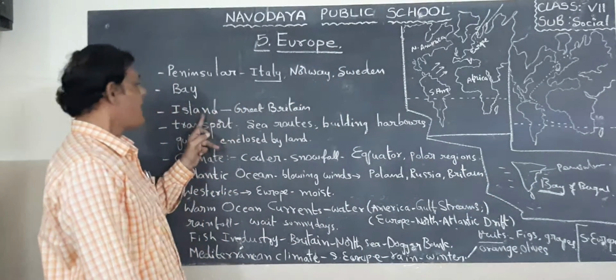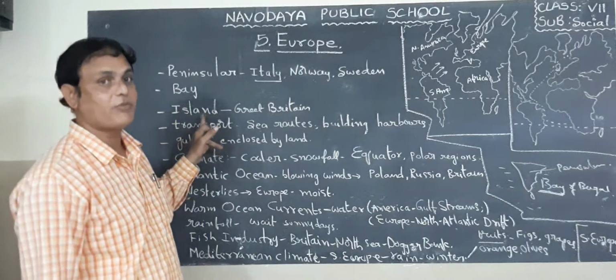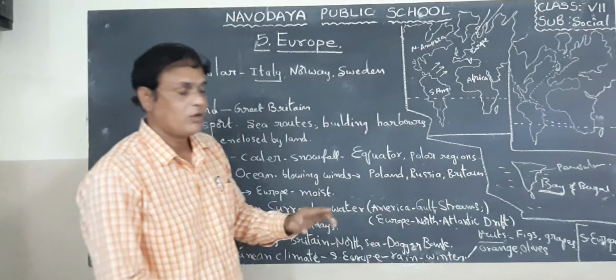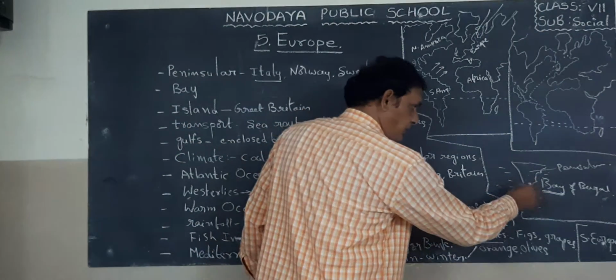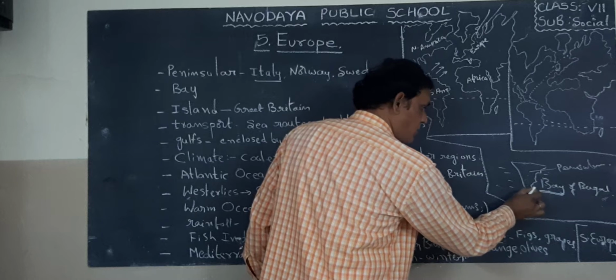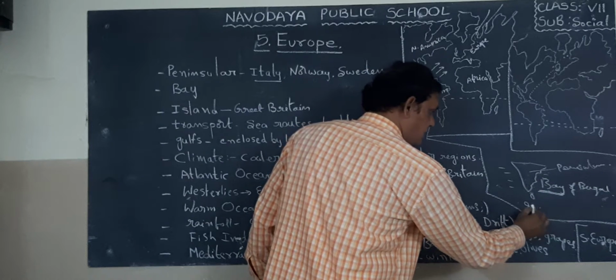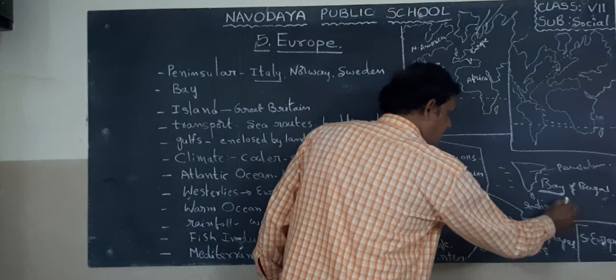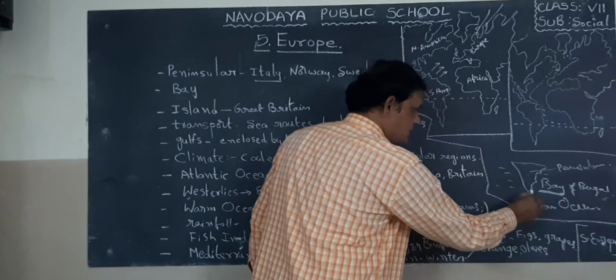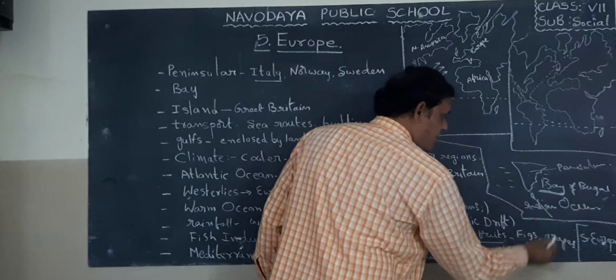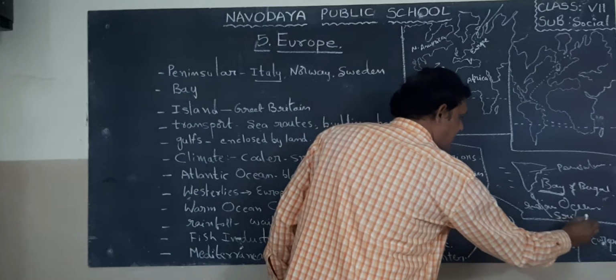Next, island. What is the meaning of island? For example, can you see here below our country one small island in the Indian Ocean. This island is called Sri Lanka.